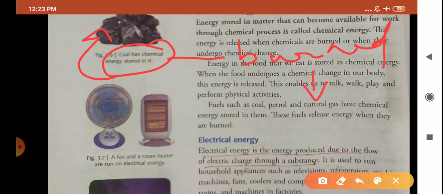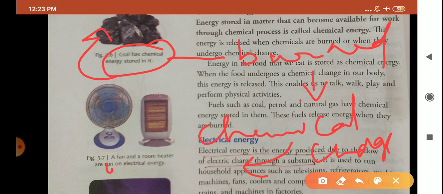The chemicals inside them undergo chemical change, and hence energy is released. That energy can be used for doing any sort of work, like if energy is released in the form of heat energy, light energy, etc., that can be used for any sort of work.